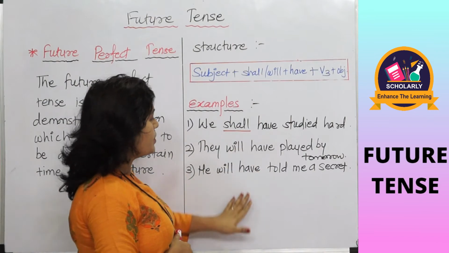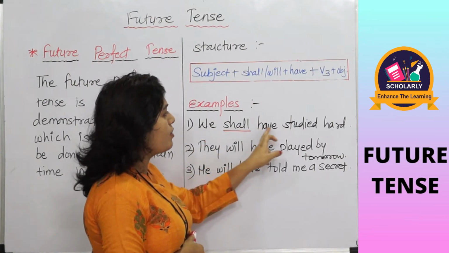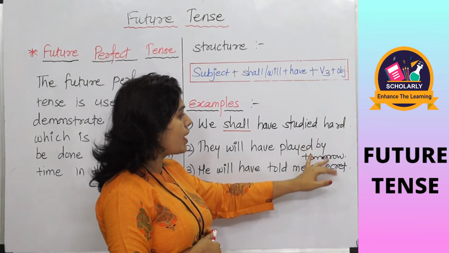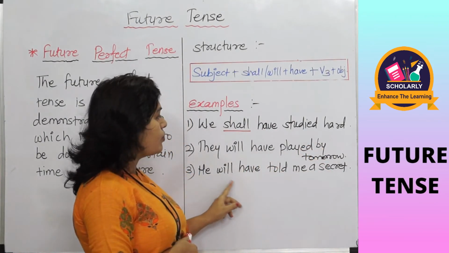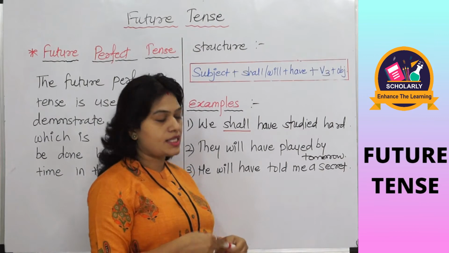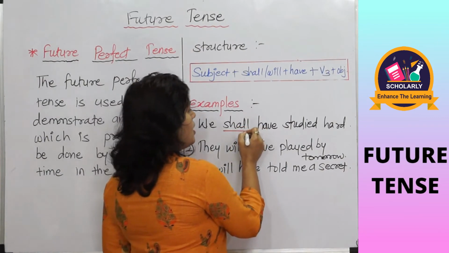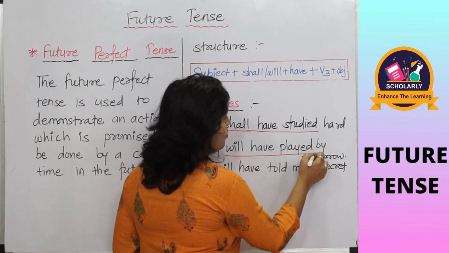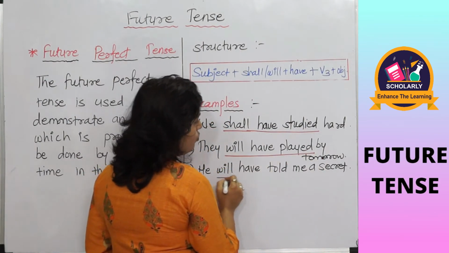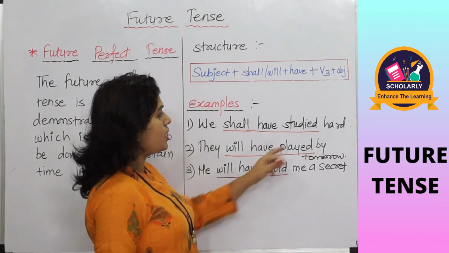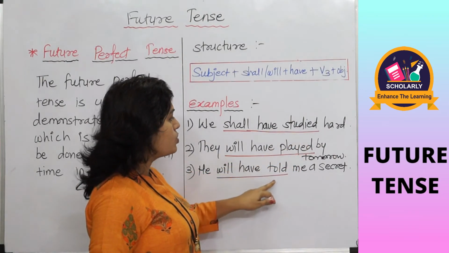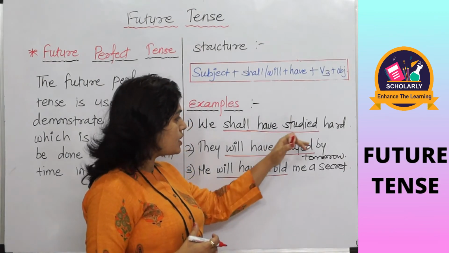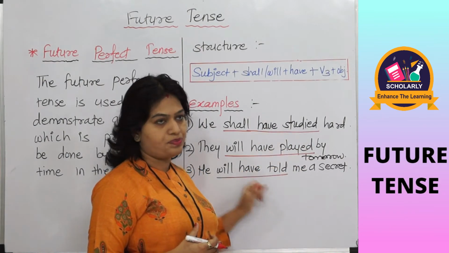So some examples are like here: we shall have studied hard. They will have played by tomorrow. He will have told me a secret. Shall have studied, will have played, and will have told. Here studied, played, told are the past participle form of study, play and tell.